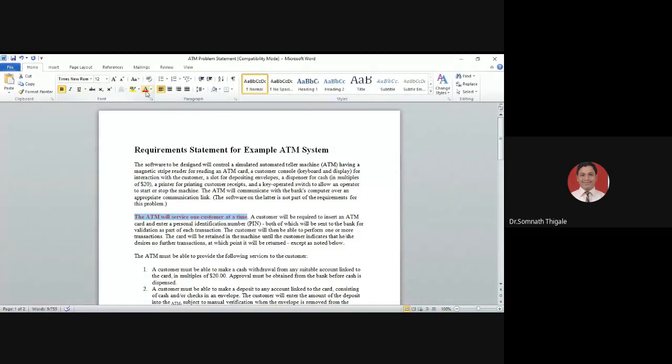The card will be retained in the machine until the customer indicates that she desires no further transactions, at which point it will be returned except as noted below. Now, can anyone tell me the meaning of this, of the points I have highlighted? The card will be retained in the ATM machine until the customer, whoever the customer is, indicates that he or she desires no further transactions, at which point it will be returned. What is the meaning of this? Can anyone tell me?